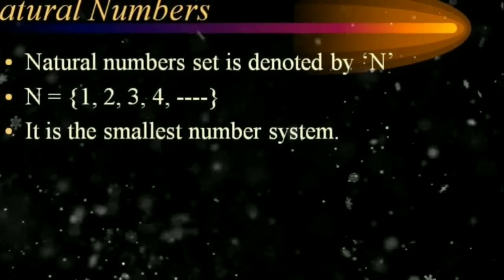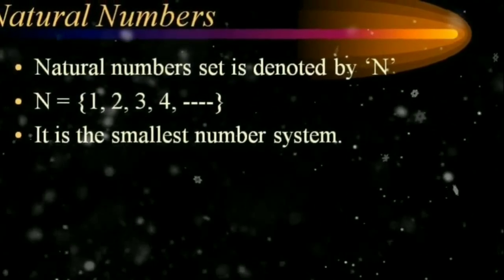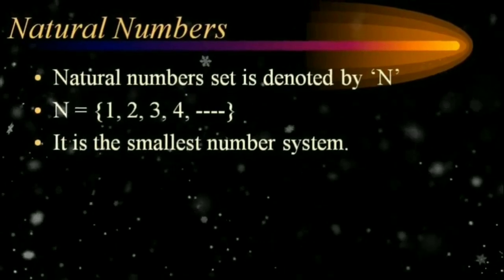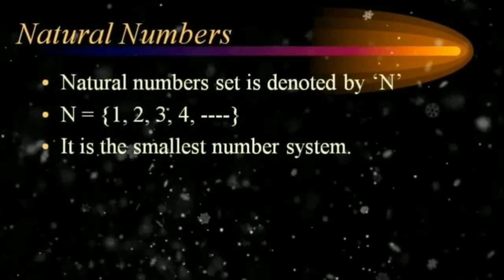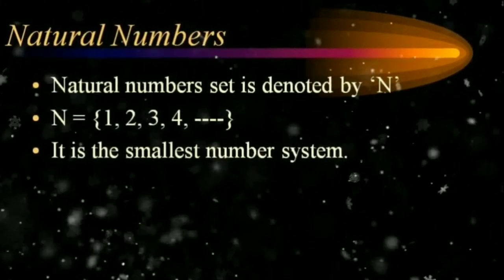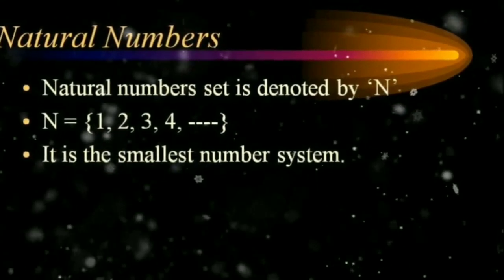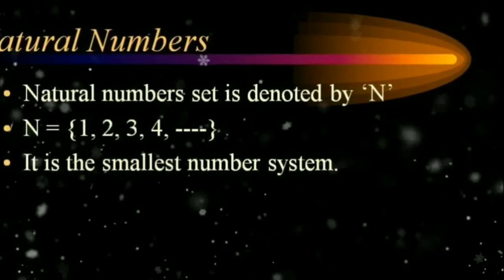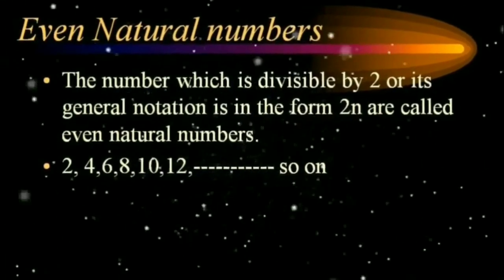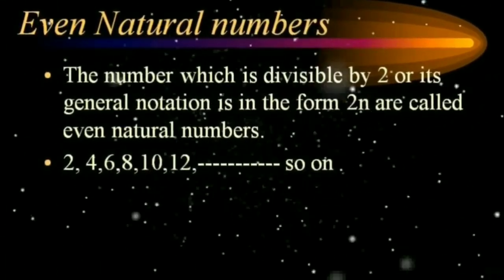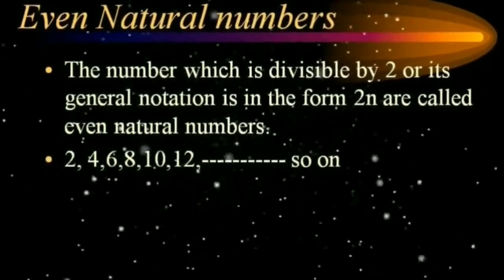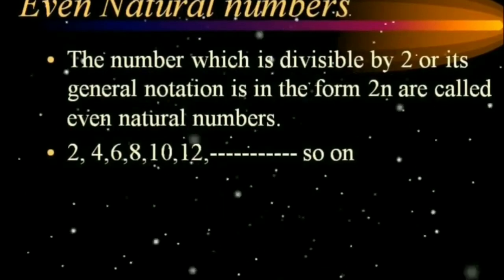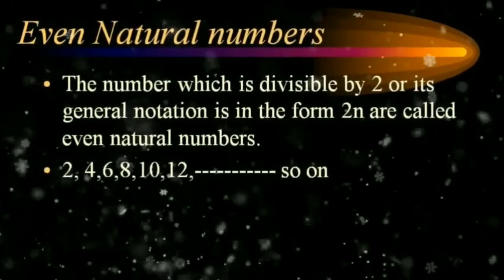Do you know, students? The natural number set is the smallest number set and smallest number system. Which is the smallest number system? Yes, you are right. The natural number system is the smallest one. Write this in your note. Okay students, natural numbers are classified into two categories.